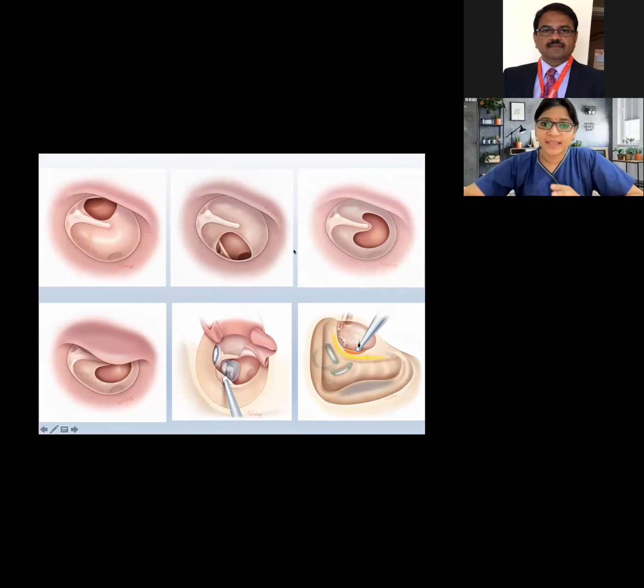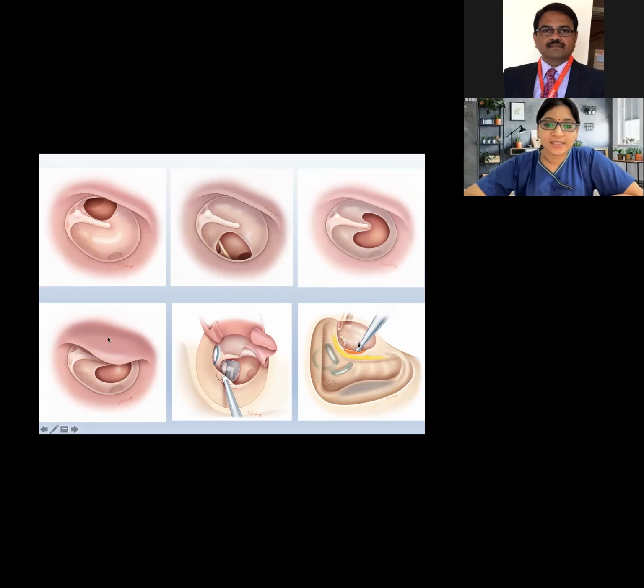Now, why are we emphasizing the importance of different approaches in the coming slides? What are the things we can come across when doing a surgery? Here you can see a perforation in the anterior quadrant, and here a perforation in the posterior quadrant. There is also a large central perforation involving almost three quadrants.